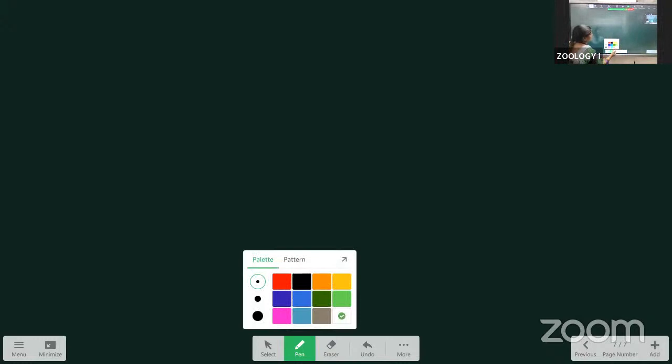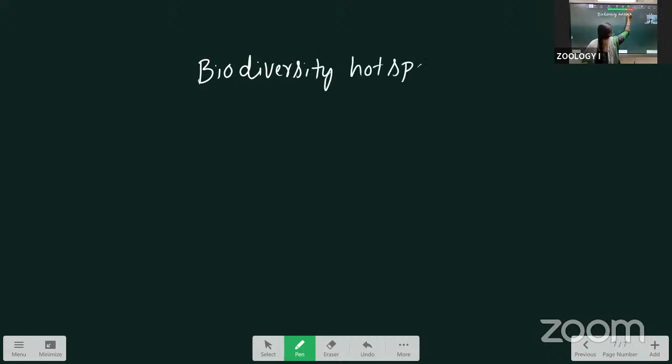Next, we are going to discuss biodiversity hotspots. Mainly, hotspots means reservoirs.